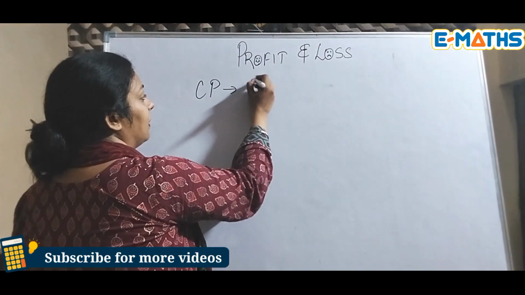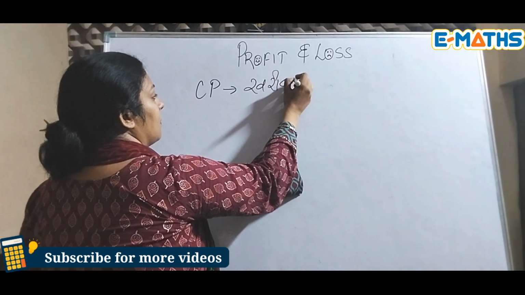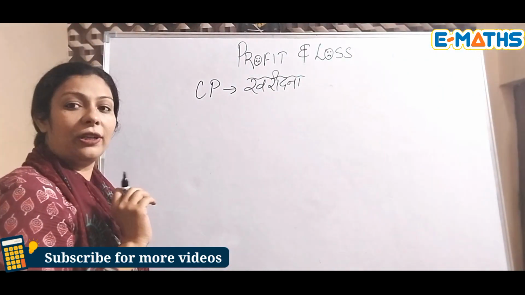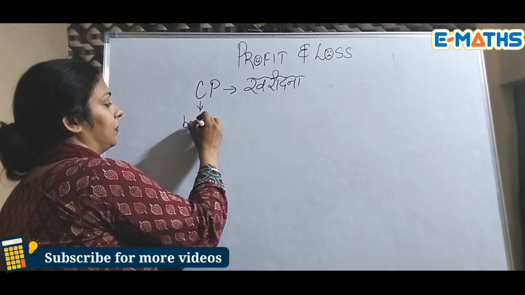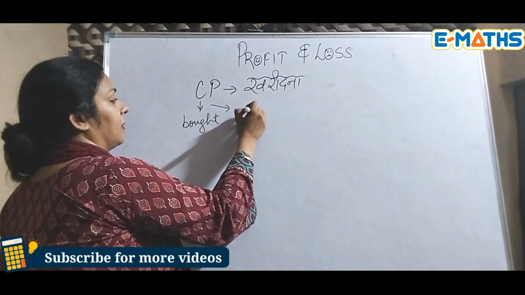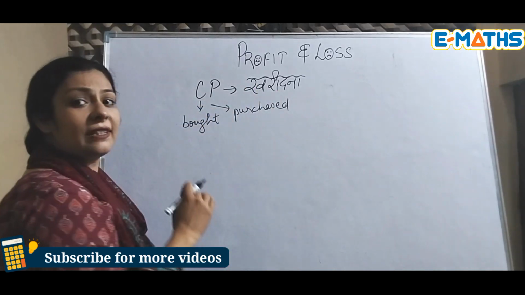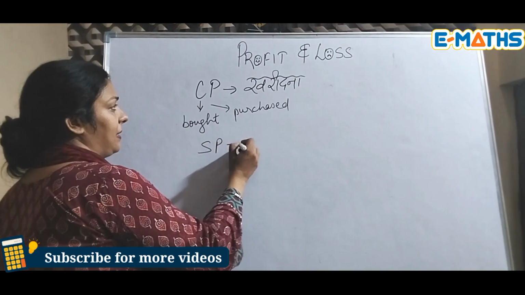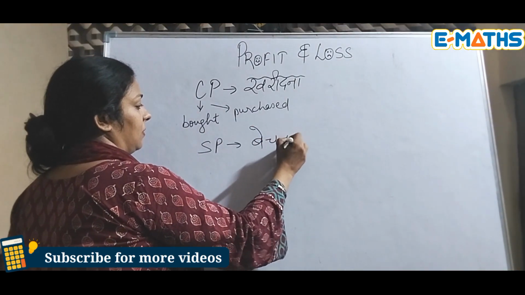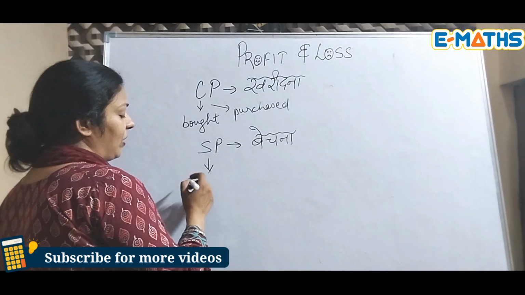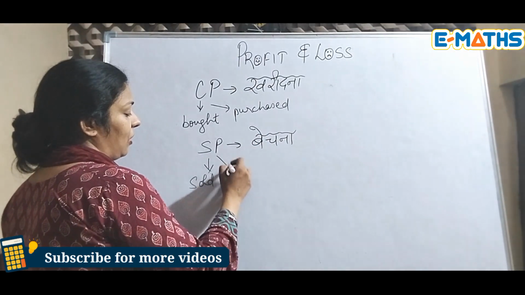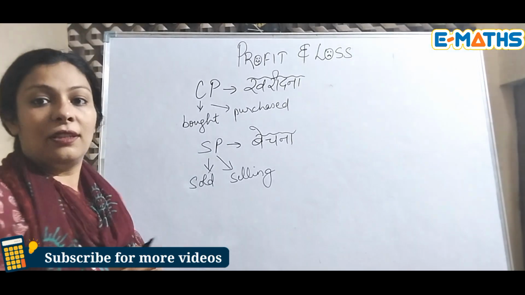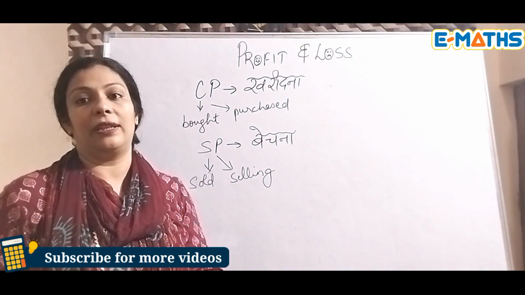Cost price is like खरीदना. जब दुकानदार ने कुछ खरीदा, and which words are going to tell us about it? That is bought, purchased. There are certain words that let us know whether the given amount in the question is a cost price or a selling price. Similarly, selling price is बेचना. And the words from which we can make out whether the given amount is the selling price or cost price are sold, selling.